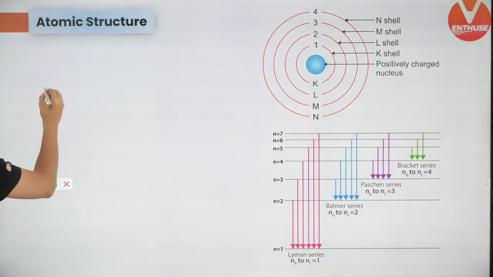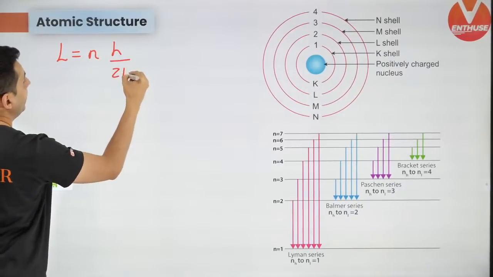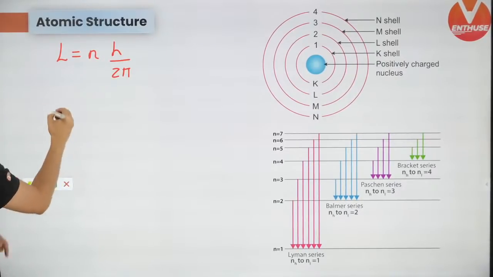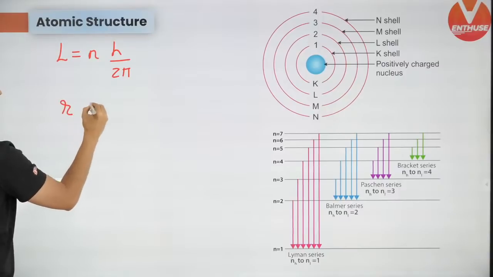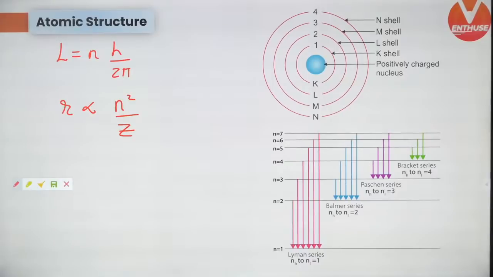Some critical results I will give you. The angular momentum is nh by 2 pi, where n is the quantum number. Next up, radius is proportional to n square by Z. This is another important formula.